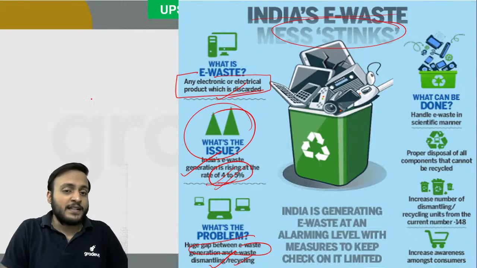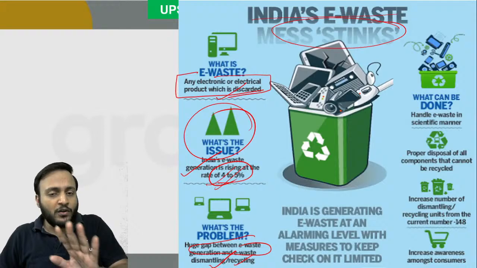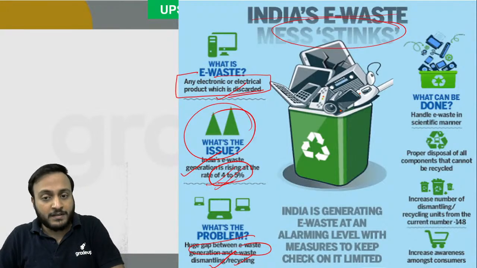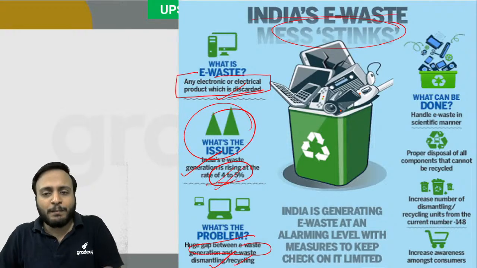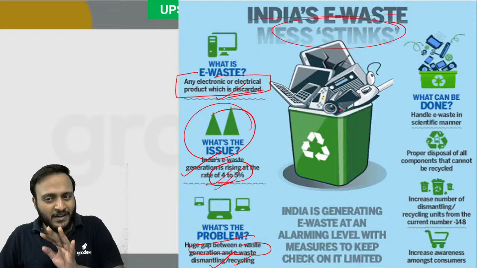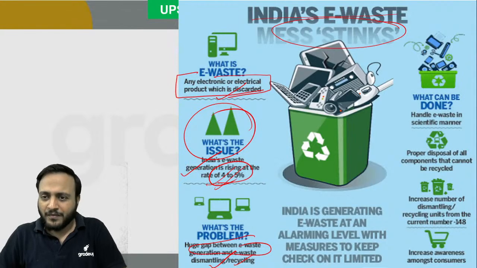But as we all know, suppose you are living in a house and you are not doing any dusting or wiping, then occasionally your house will turn completely into junk, filled with garbage and trash everywhere. Would you like to live in such a house? Obviously not. It's very simple: it's like that only with electronic waste also.